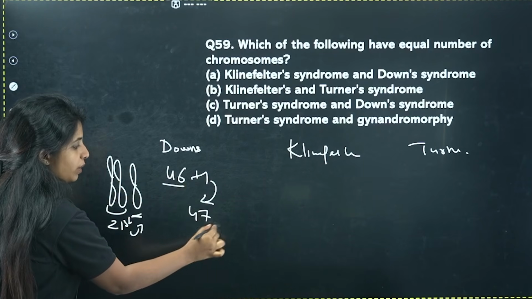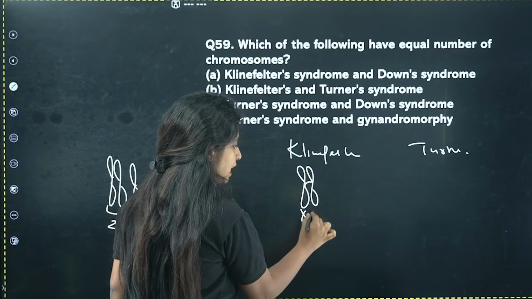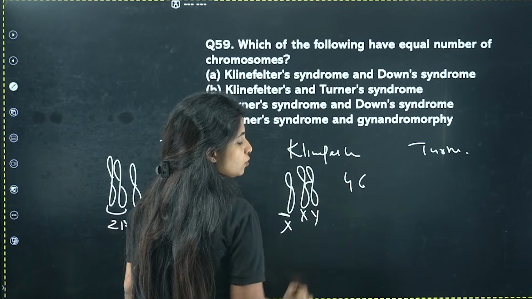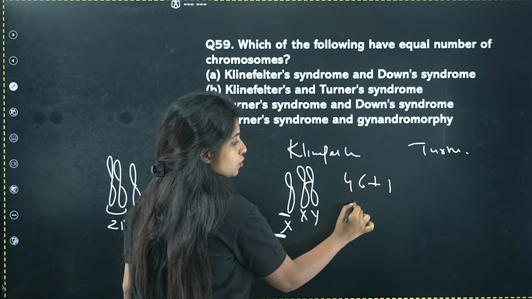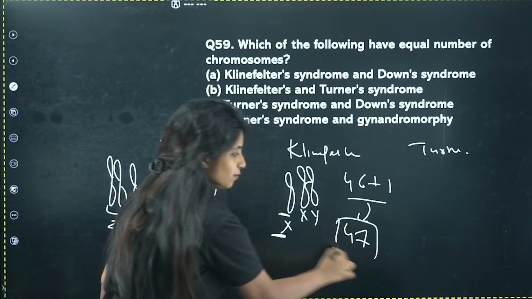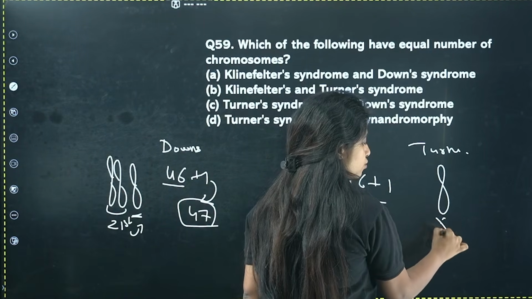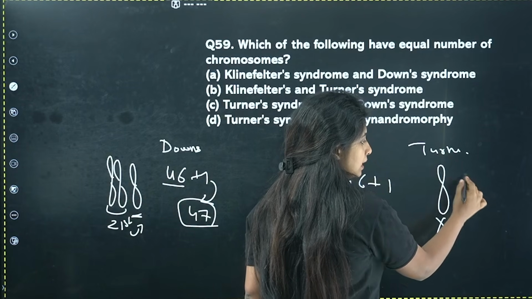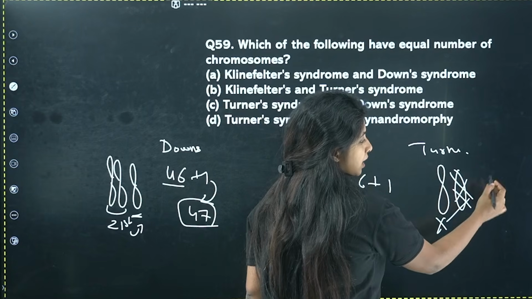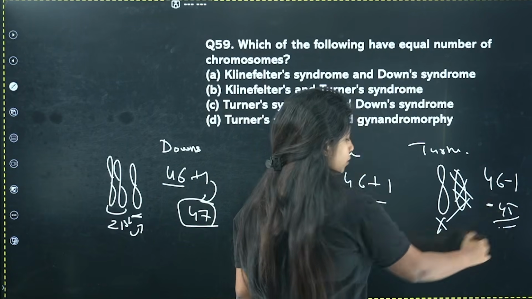What do we have now? 47 chromosomes. In Klinefelter, you should have had X and Y chromosome, but now you have an additional X chromosome. Again, normal chromosome number should be 46, but you have one extra X chromosome, making it 47 chromosomes. So these two are the same. But let's see Turner syndrome. You should have had an X chromosome and another X chromosome, but here you have nothing. So it should have 46 chromosomes, but now minus 1, and it will be 45 chromosomes.